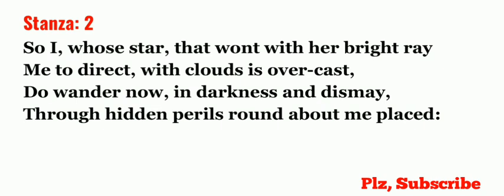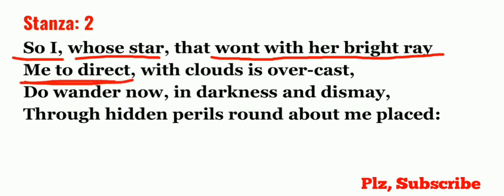Now the second stanza. So now the poet compares himself with the ship, and he is telling that my situation is like the ship now. So I, whose star, my situation is like a ship, and my star that was accustomed with her bright way me to direct. My star was accustomed to guide me. I was accustomed to be guided by my star, who was guiding me, who was directing me the right path, the right direction.